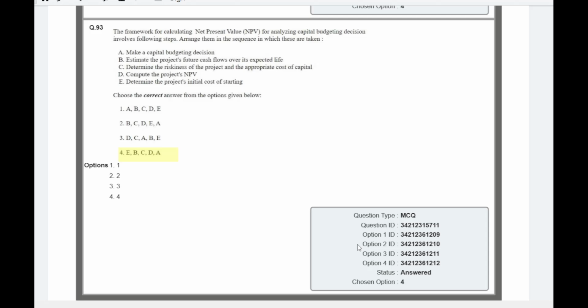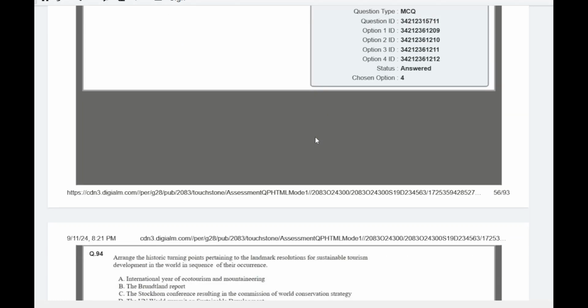Next question is about net present value. When we analyze a capital budgeting decision, it is asked to arrange the sequence of steps taken for NPV. So the steps are: you determine the project's initial cost. After that, you estimate the project's future cash flows and its expected life. After that, you compute the projected NPV, and after that, you make a capital budget decision. So that's the sequence. Please remember this sequence because these kinds of questions are frequently asked.